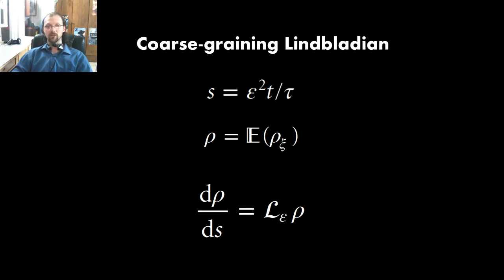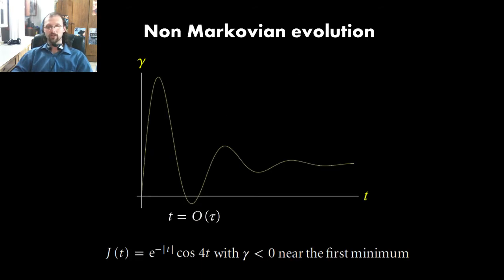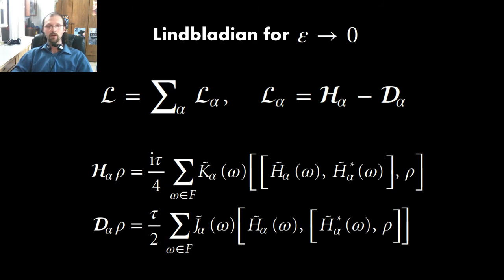The fact that the time evolution is Lindbladian is a feature of weak coupling and coarse graining. For example, on short timescales, the evolution is not necessarily Markovian or a contraction. As you can see on the graph, on timescales similar to the noise correlation length, gamma, the rate of decoherence, can be negative, exemplifying the non-Markovity of the evolution. The main result is an explicit construction of Lindbladians for controlled stochastic evolutions in the weak coupling limit.